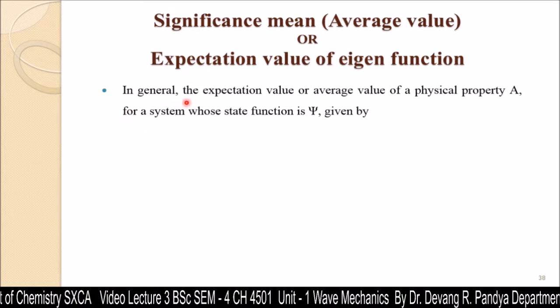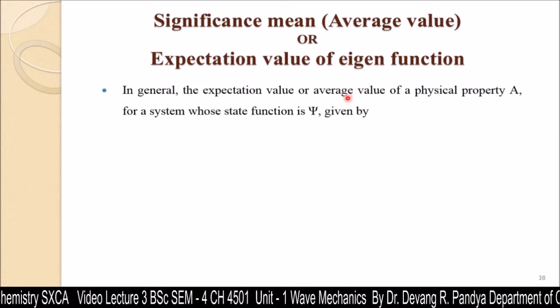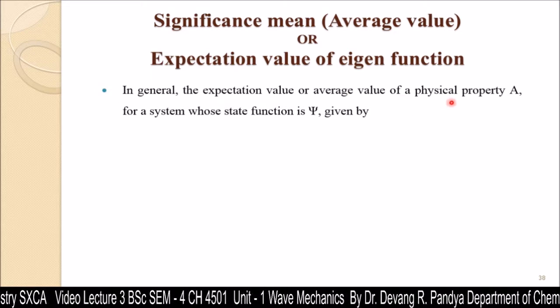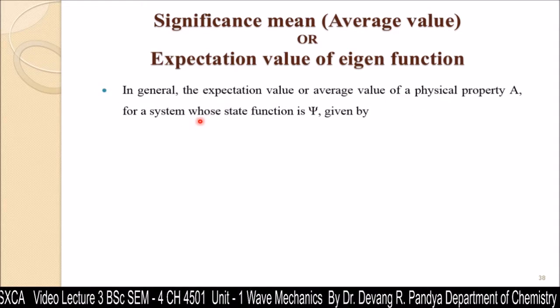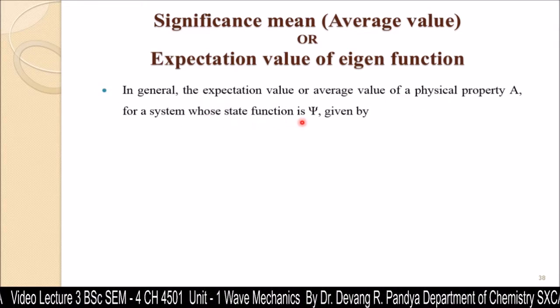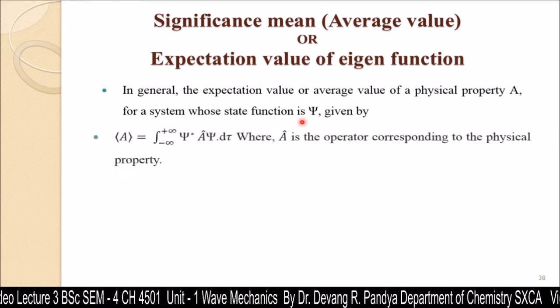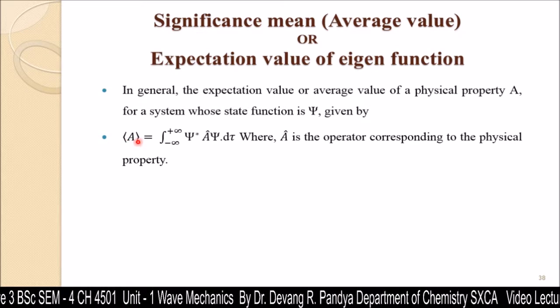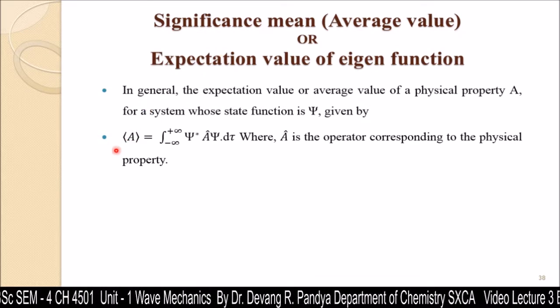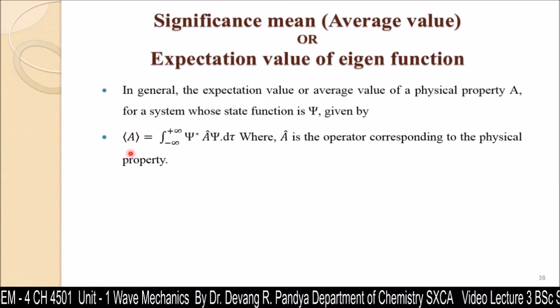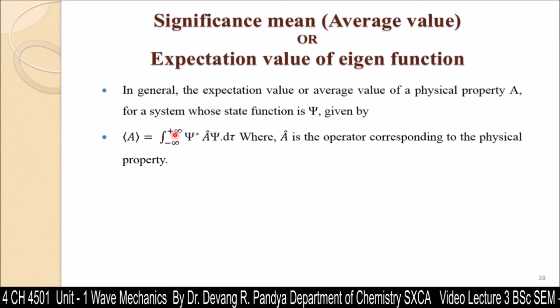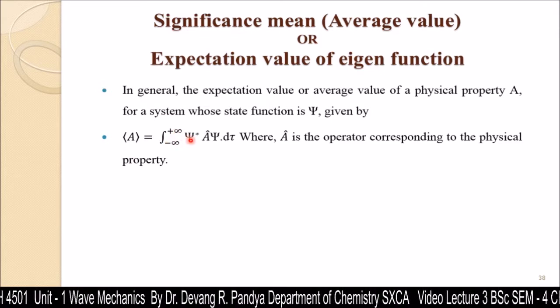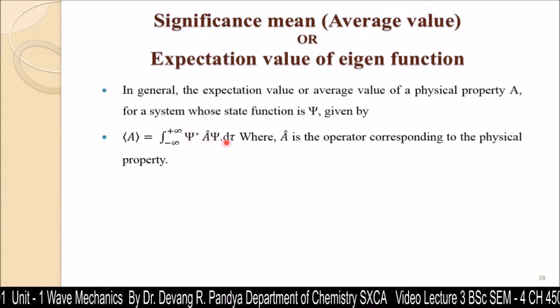In general, the expectation value or average value of a physical property A for a system whose state function is psi is given by this: the arrow indicates the significance, meaning average value or expectation value, integration from minus infinity to plus infinity of psi star a psi d tau.